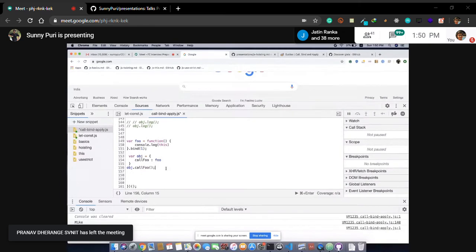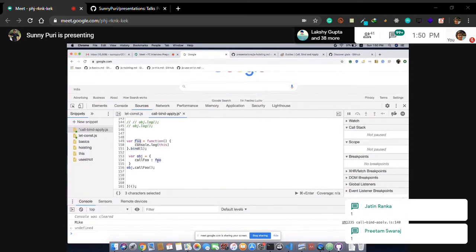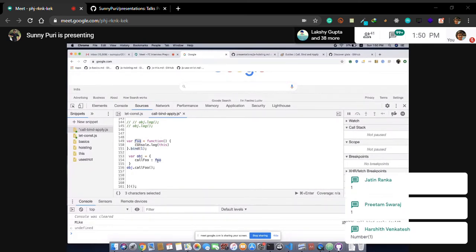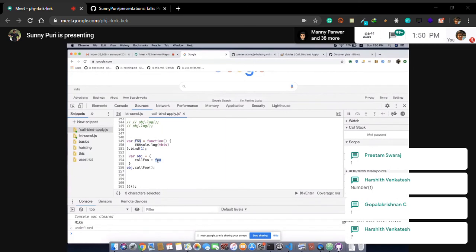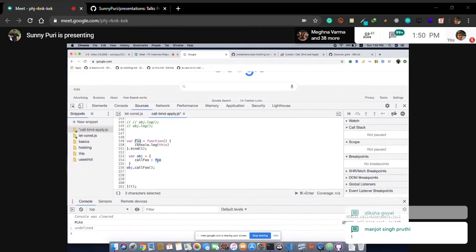I think someone has asked, right? What will happen if we pass a function? Let's see. What will be the output? In this case, we have a foo function with bind. I'm passing this function here. One, because we are overriding it. We are saying we are pointing this to a 1. Correct.